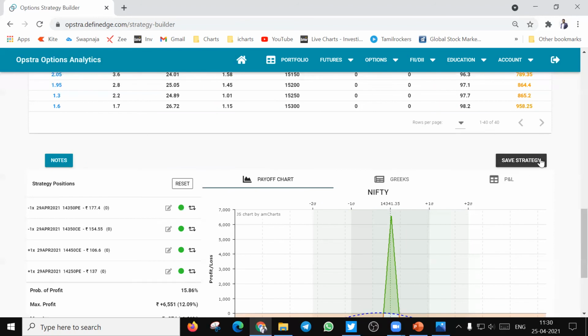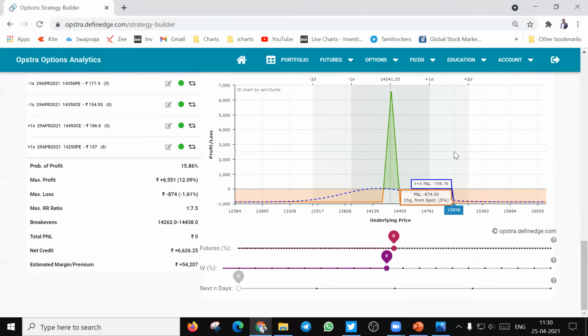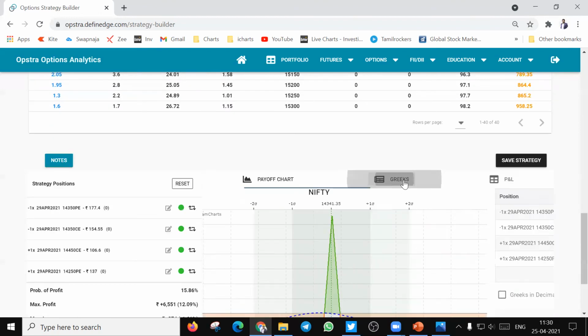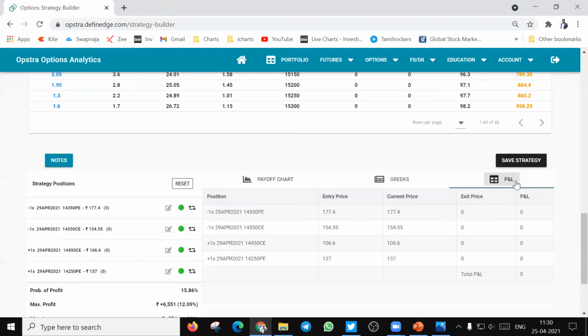You can save this strategy. Now I will not be able to save this strategy because we have already saved two strategies, unless and until I delete any one of them, and I can have a look at the performance of this particular strategy from the P&L tab, which will clearly show how this strategy is performing until expiry.